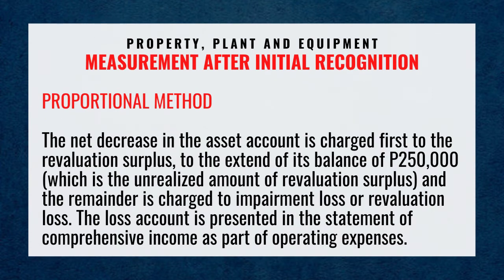The net decrease in the asset account is charged first to the revaluation surplus to the extent of its balance of 250,000 pesos, which is the unrealized amount of revaluation surplus, and the remainder is charged to impairment loss or revaluation loss. The loss account is represented in the statement of comprehensive income as part of operating expenses.